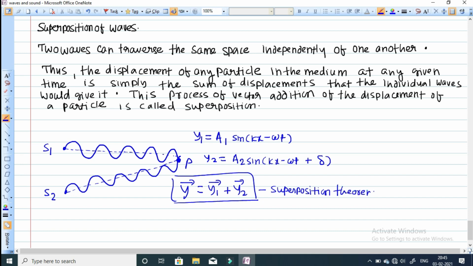Okay, now we are moving to the next topic. This is your superposition of waves. Simple. When two waves are occupying the same space independently of each other, the displacement of any particle in the medium at any given instant of time is simply the sum of the displacements that the individual waves would give at that point. This process of vector addition is basically called superposition.